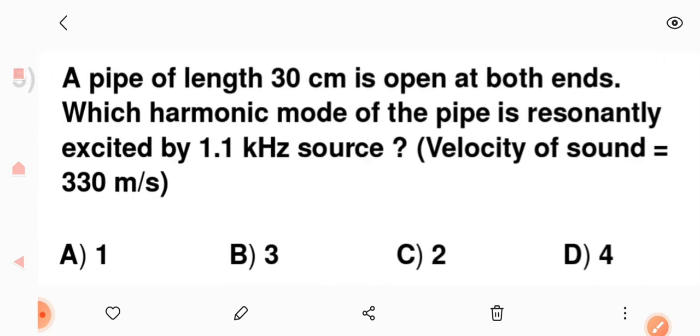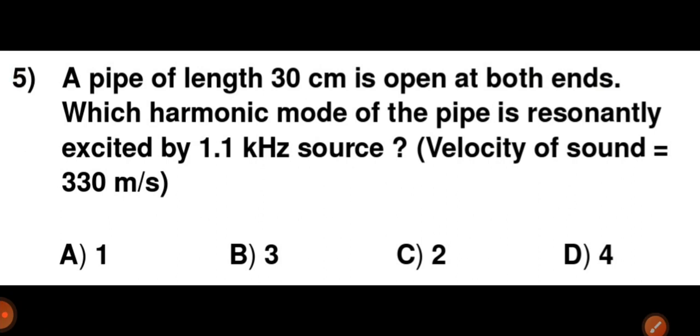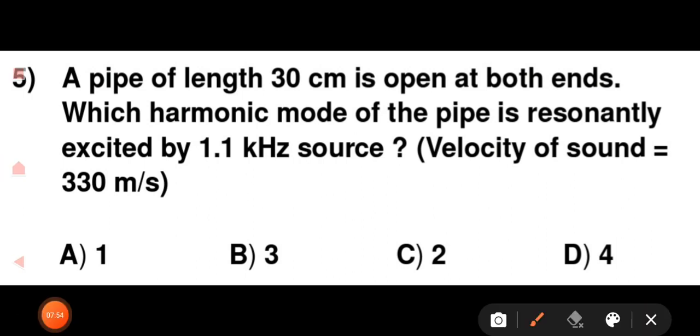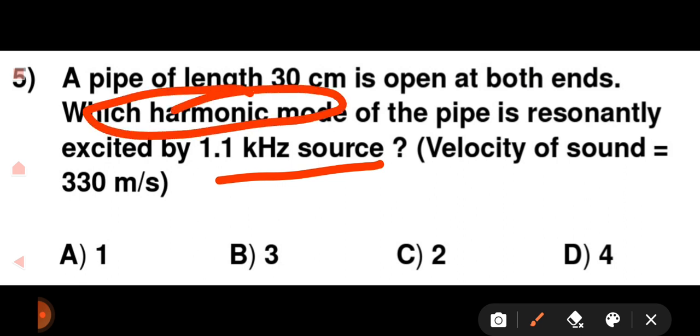Now we'll move to the next question, question number 5. Question number 5 says, a pipe of length 30 centimeter is open at both ends. Which harmonic mode of the pipe is resonantly excited by a 1.1 kilohertz source, if the velocity is equal to 330 meter per second? Option A 1, option B 3, option C 2, option D 4. Friends, here harmonic mode has been asked, the length is given, frequency is given. And the important condition is a pipe open at both ends.